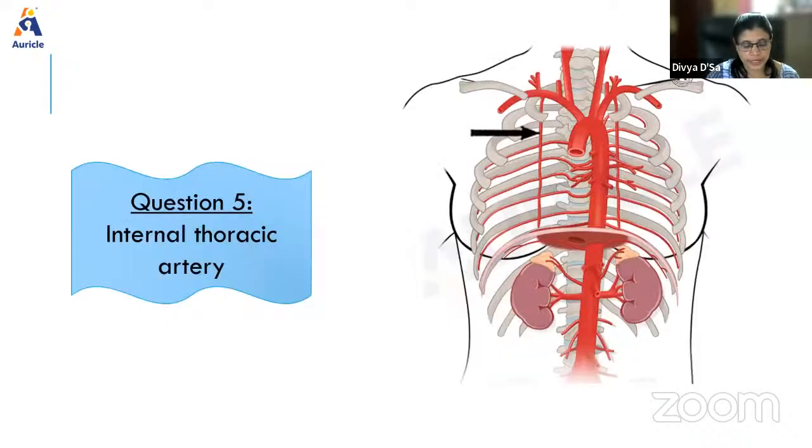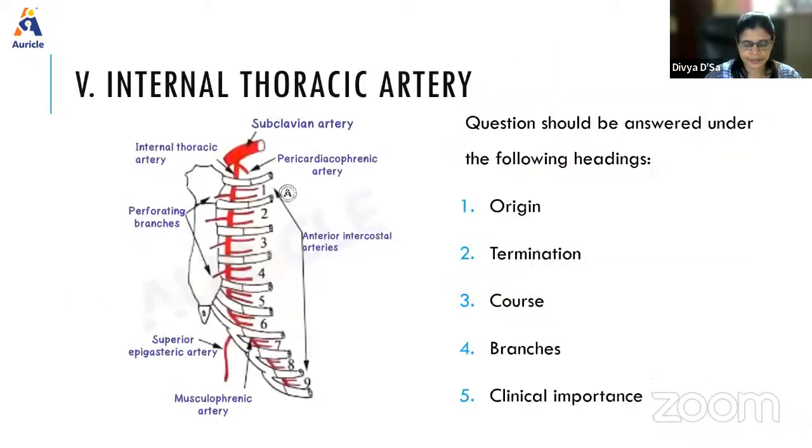So we move on to the next question, that is the internal thoracic artery. Any artery, how do we write the artery? We write the origin, the termination, where the artery originates, the course of it, branches, and its clinical importance.